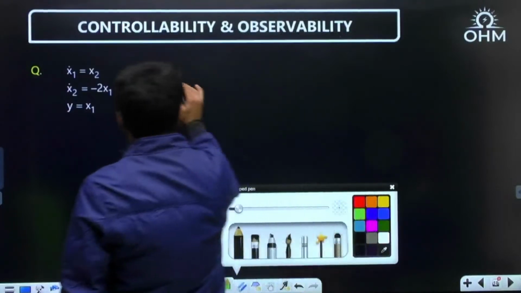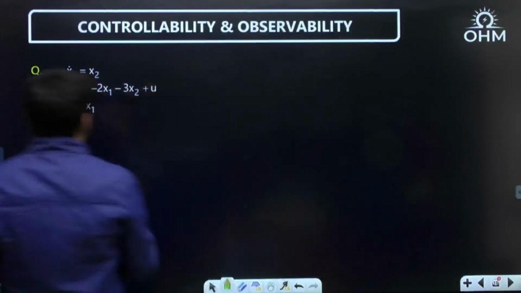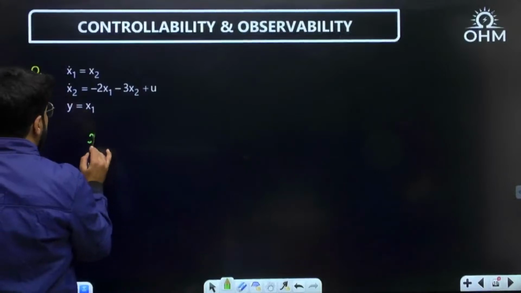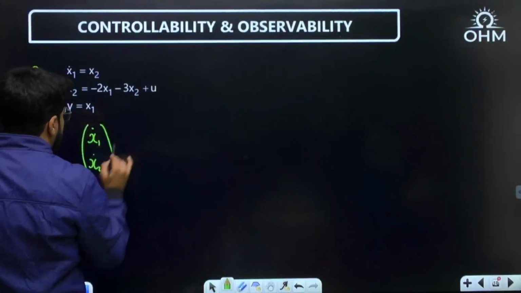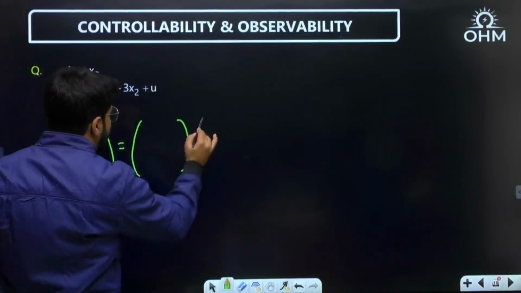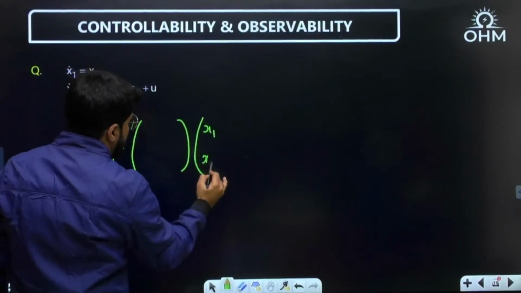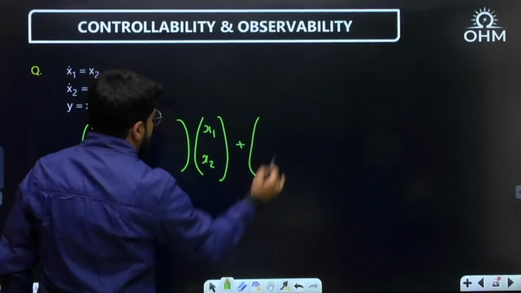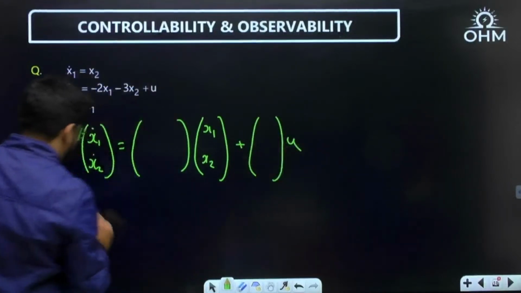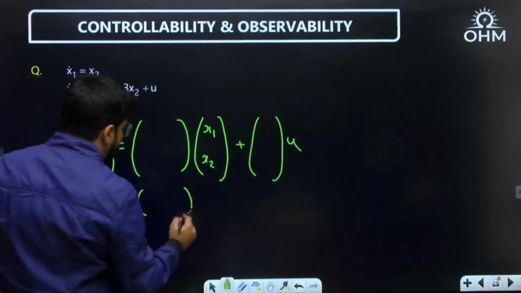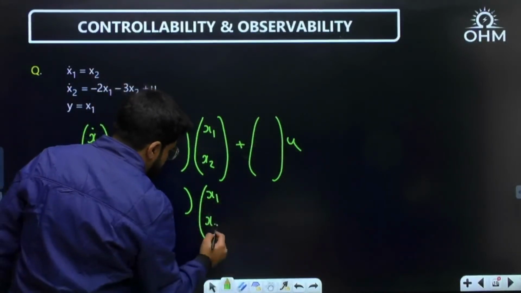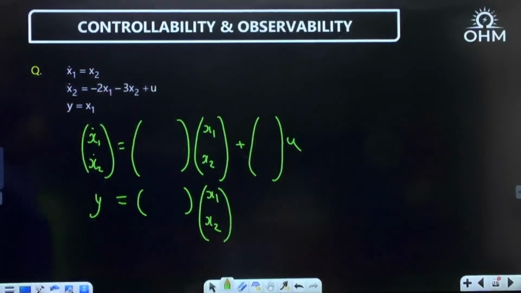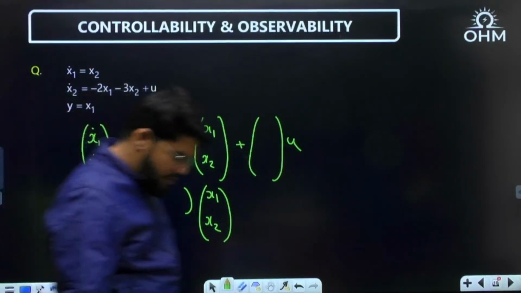First, let's convert this into the matrix form. Once you convert this into the matrix form, [x1 dot, x2 dot] is equal to Ax plus Bu, and y is equal to Cx. Done.